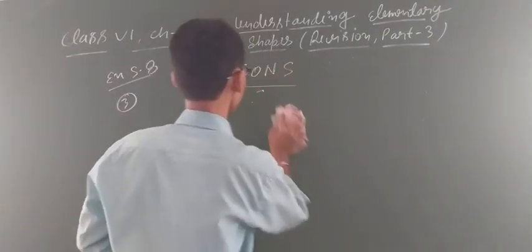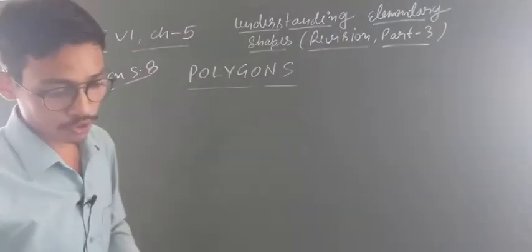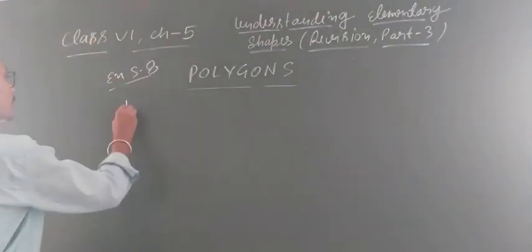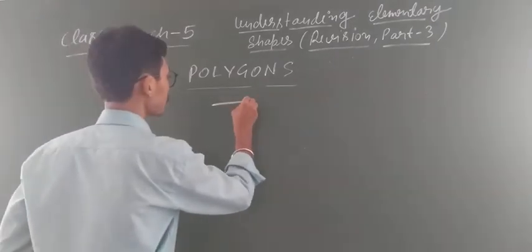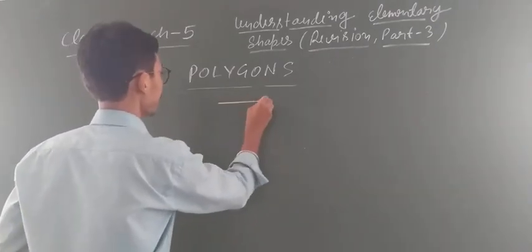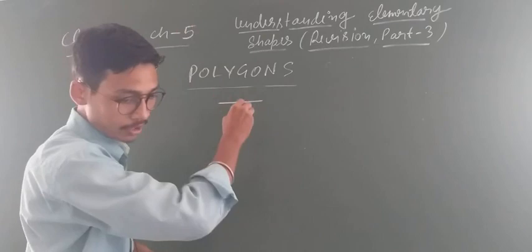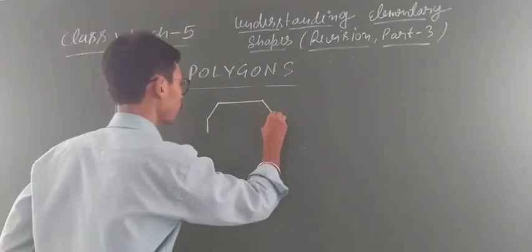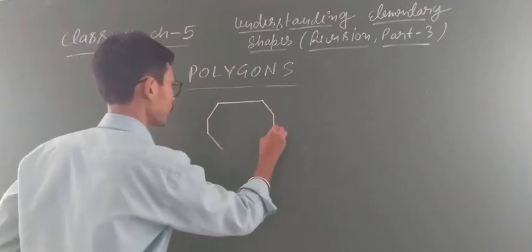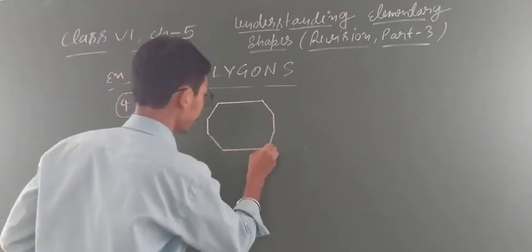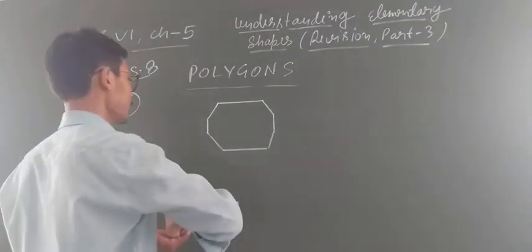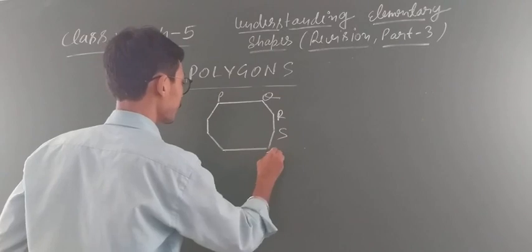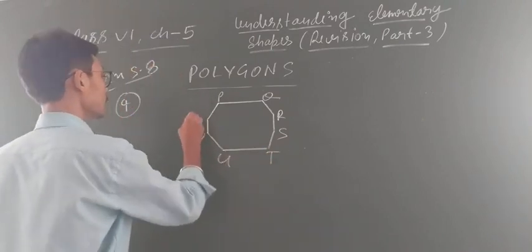Come on, next question, student. The next question given is: draw a rough sketch of a regular octagon. A regular octagon, what is an octagon? An octagon is a diagram having 8 sides. The first octagon you have to draw: first, second, third, fourth, fifth, sixth, seventh, and this is your eighth. Okay? Now mark this. This is P, Q, R, S, T, U, V, W.